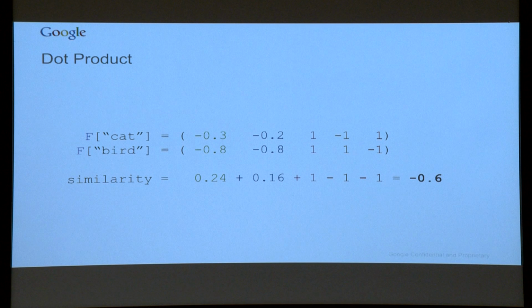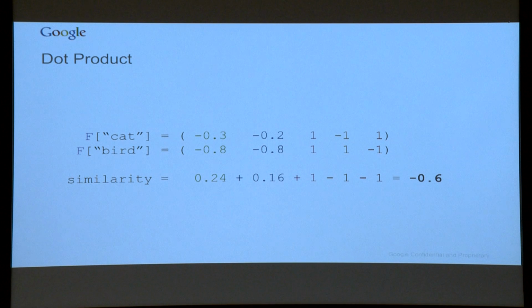Don't be afraid of it. You go column by column, right? And you multiply things, and then you add everything up. And why this works is because where things are pointing in the same way, they're both negative, they'll be positive and add to the similarity, and where they're pointing in opposite directions, they'll subtract from it.